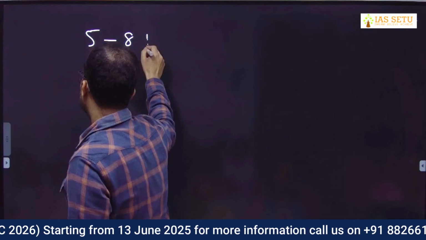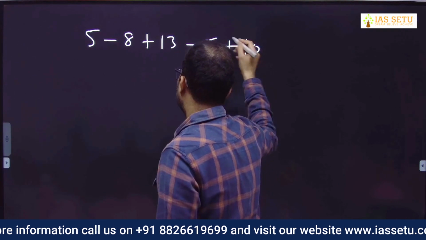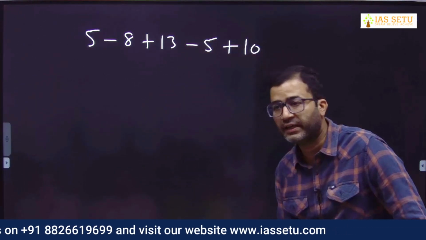Try one. 5 minus 8 plus 13 minus 5 plus 10. I need the net result.